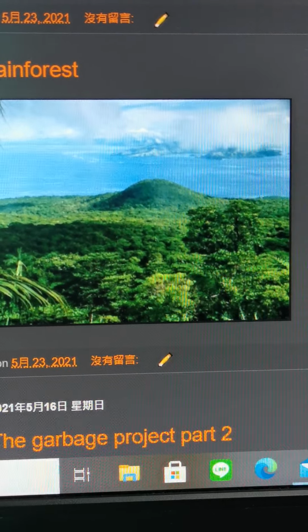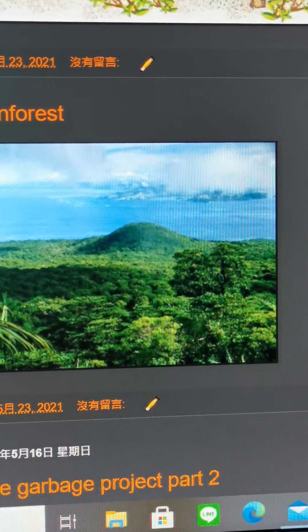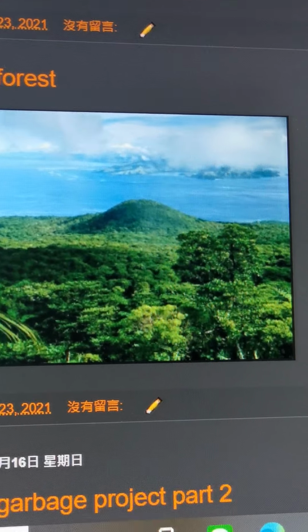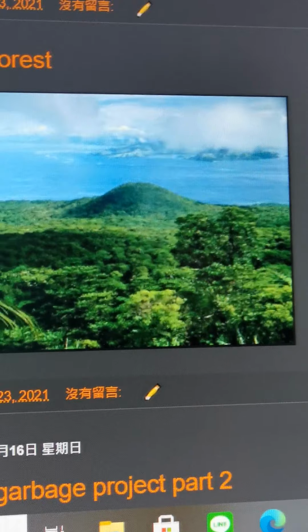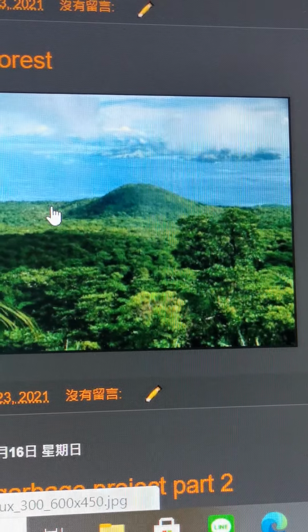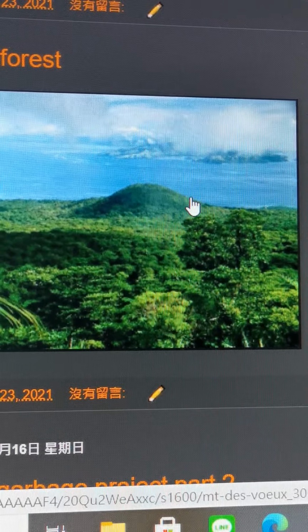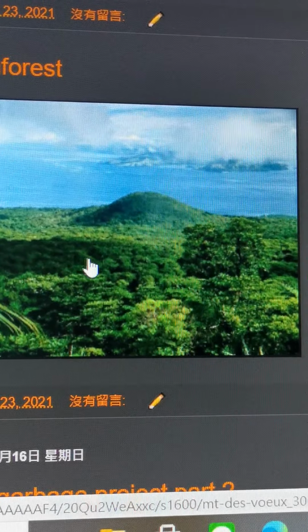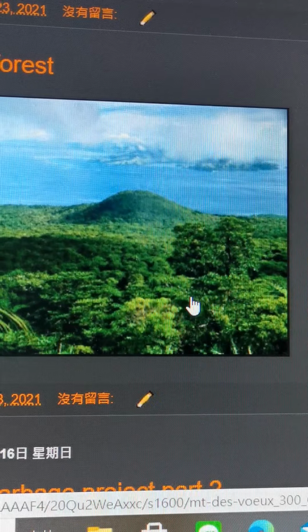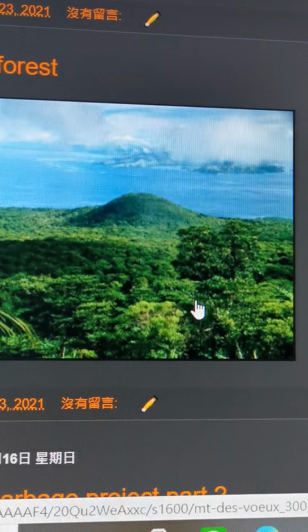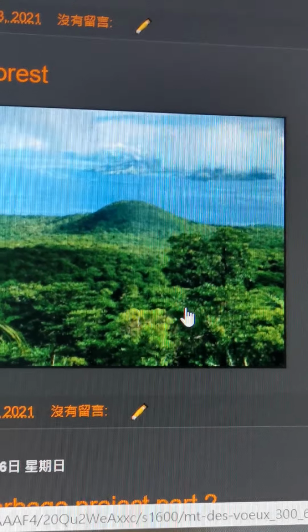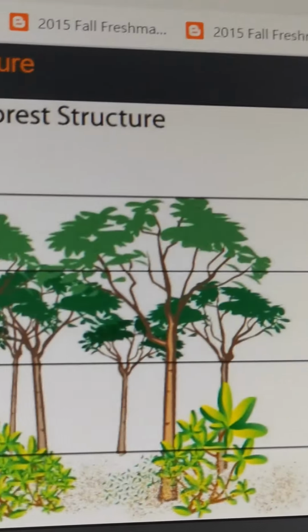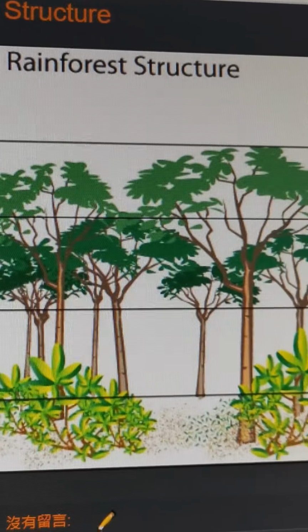usually a typical rainforest will look like this. Okay, now you can see this picture. Now there is a slope here, right? And this is the very top of the rainforest. And you can also see different types of plants, of trees here, right? Because there are different layers in the rainforest. Just like the ocean, the rainforest has 4 layers. Now this is the rainforest structure.